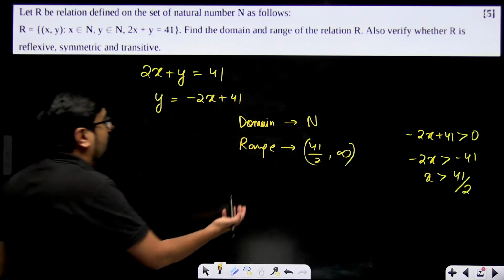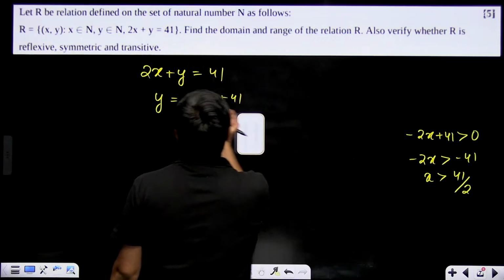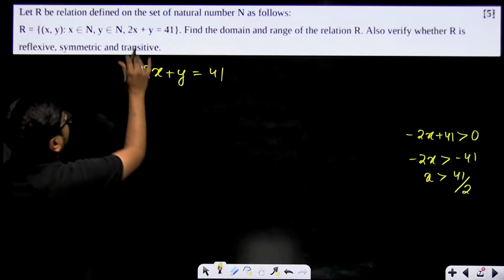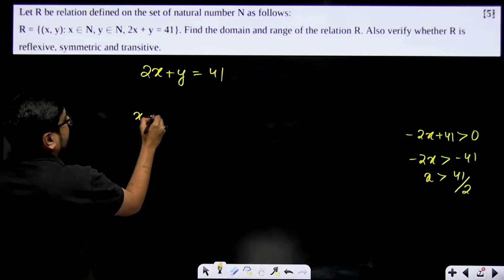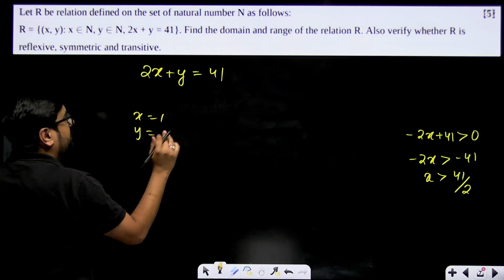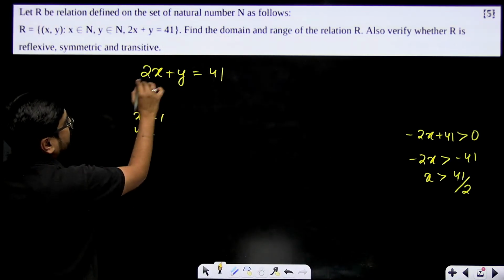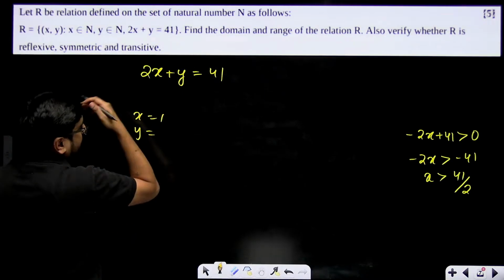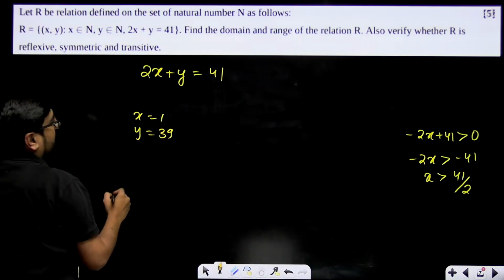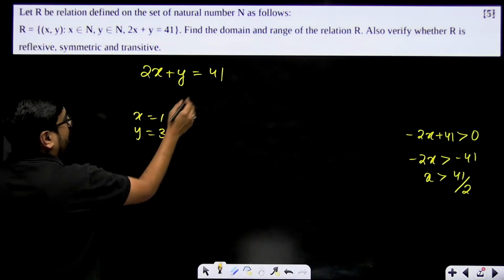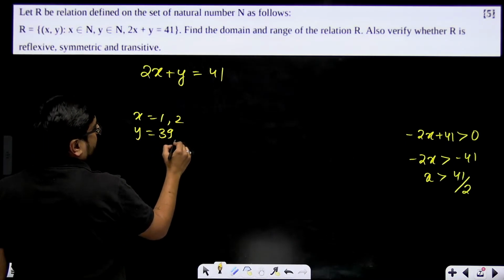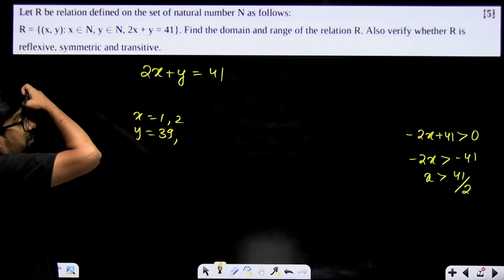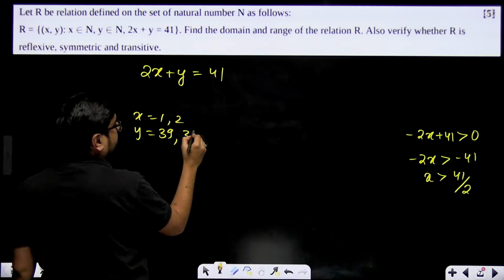Okay, or otherwise one more simple way you can understand this. See, x will start with 1 because x belongs to natural numbers. So if you take x as 1, y will come out as 41 minus 2, that means 39. If you take x as 2, y will decrease. Y will come out as 41 minus 4, that means 37.